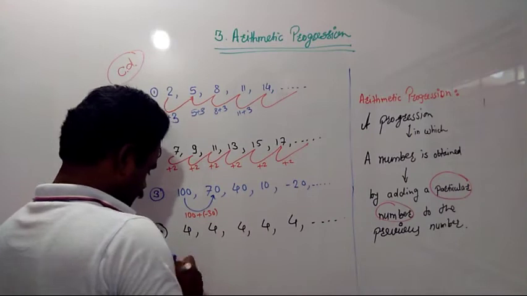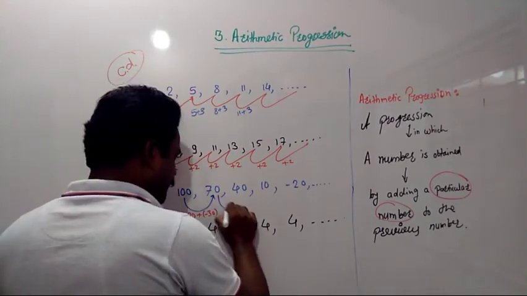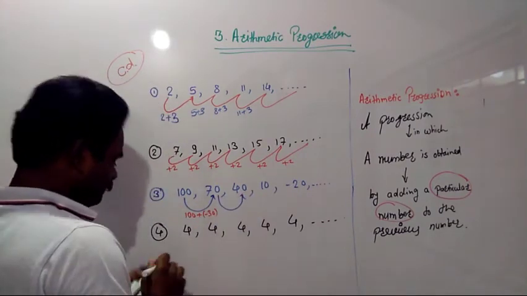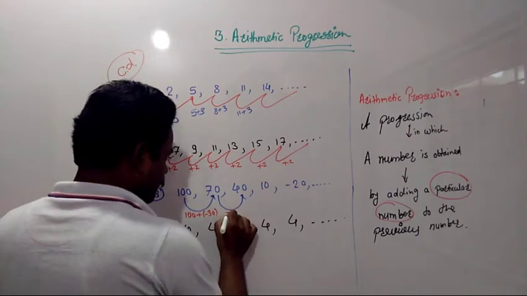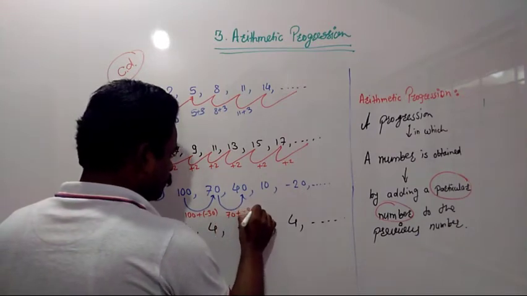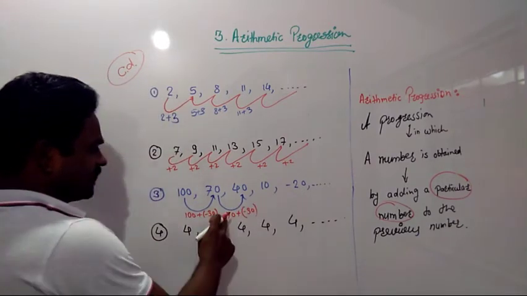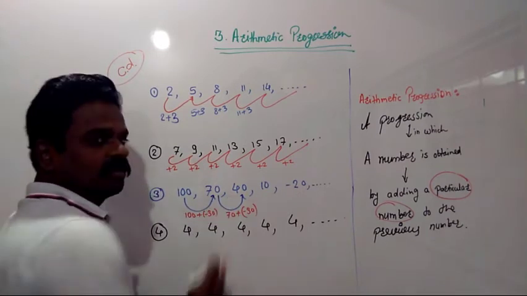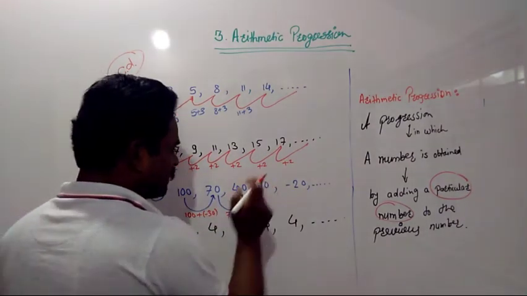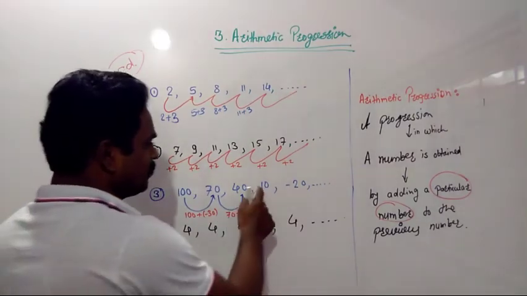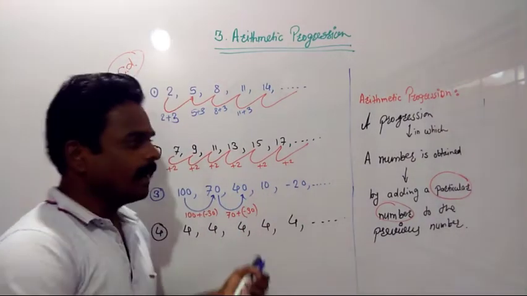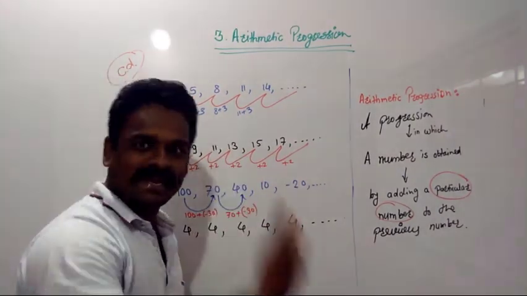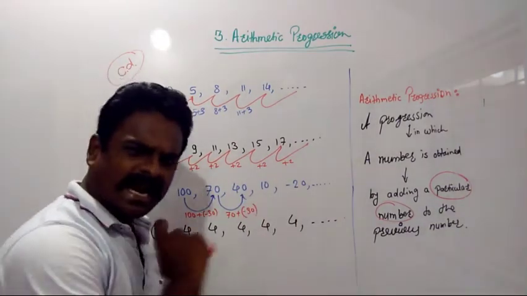Then 70 to 40, again 70 plus minus 30 will get 40. 40 plus minus 30 we will get 10. 10 plus minus 30 will get minus 20. Minus 20 plus minus 30 will get minus 50, and so on.